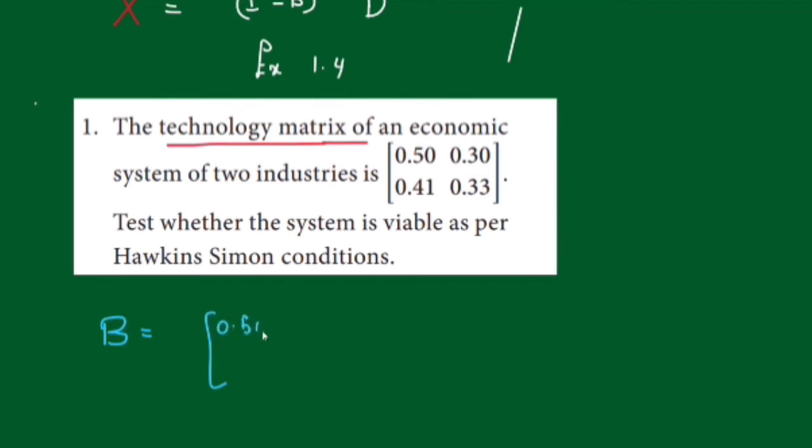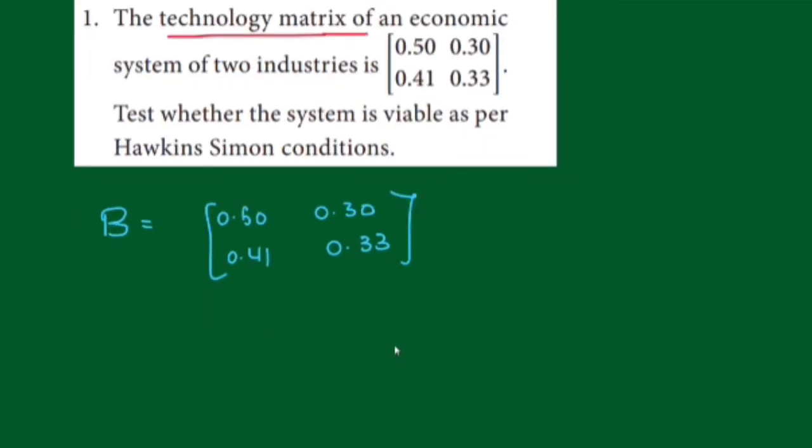0.50, 0.30, 0.41, 0.33. This is the technology matrix. Check whether the system is viable or not. So after the technology matrix, you have to find the I minus B matrix. Only with the I minus B matrix can we check the viability of the system.